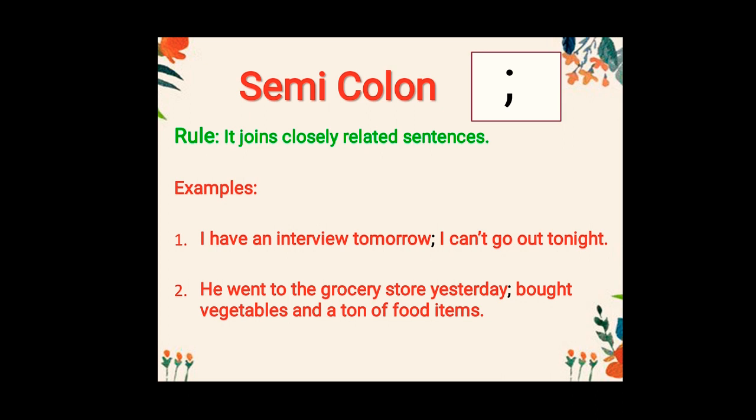Second example. He went to the grocery store yesterday; bought vegetables and a ton of food items. So he bought these as he went to the grocery store yesterday. So, two closely related sentences. There you have to use this to show the difference.